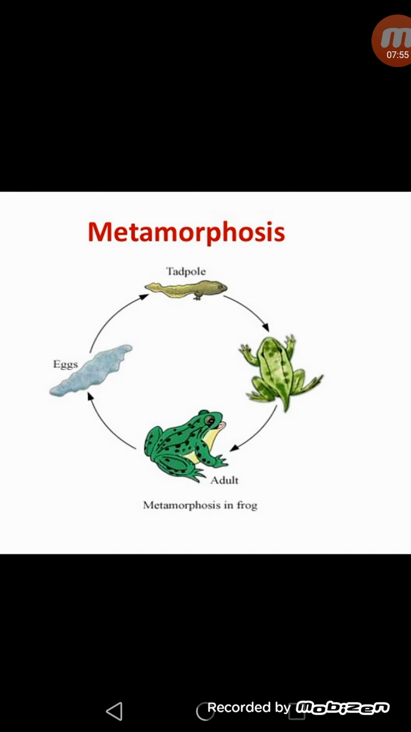So the sudden changes which take place when a larva changes into an adult are called metamorphosis. In the same way, in 7th class you have read about the silk moth, and the caterpillar of the silk moth is very different from the adult silk moth, and such abrupt changes are called metamorphosis.